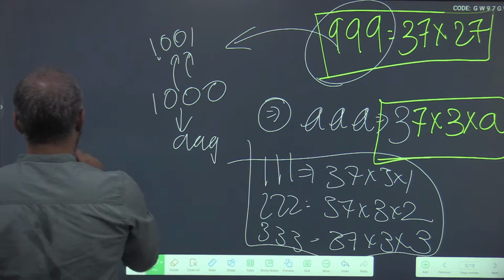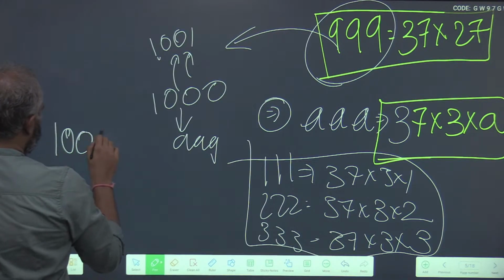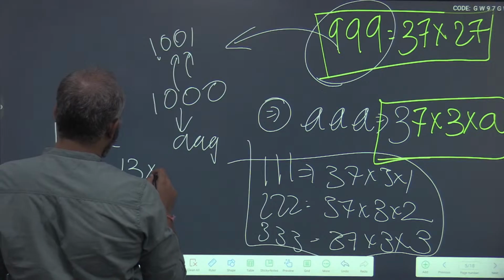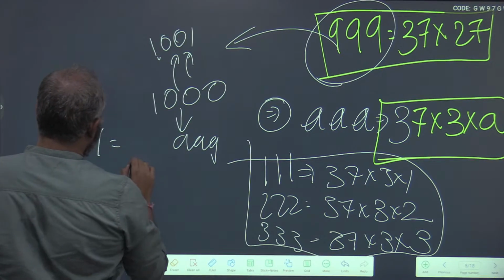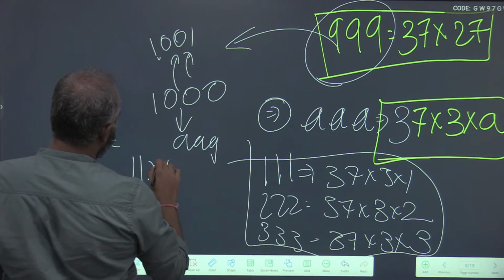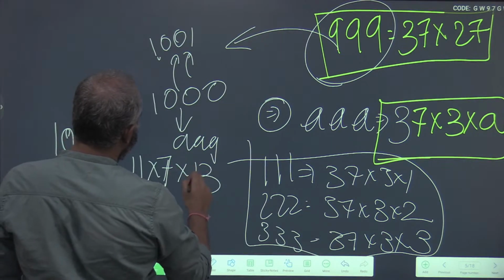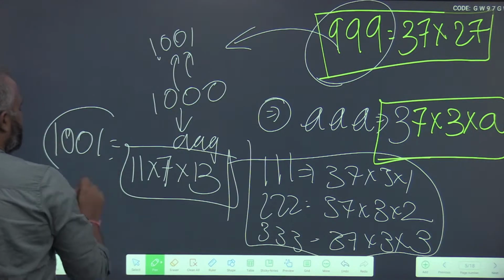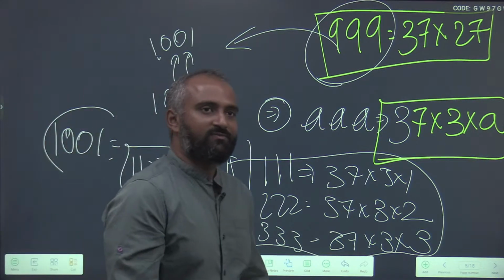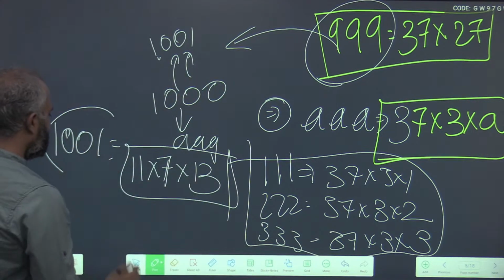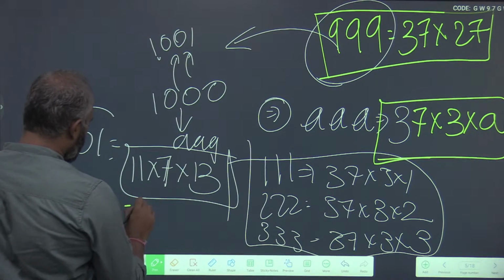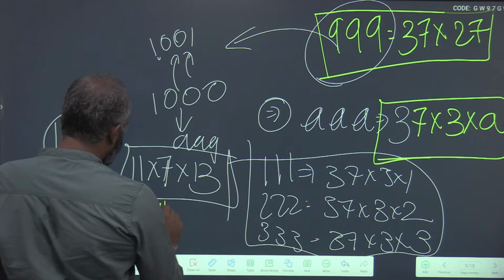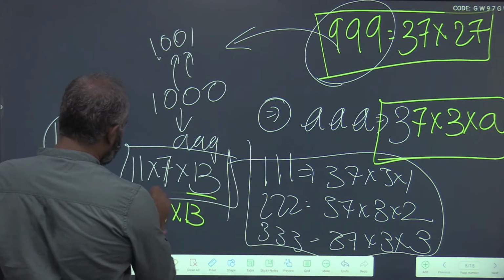So 1001 is 7 into 11 into 13. Why is this special? One, it is in the form of 10 cube plus 1. Another is that these are 3 consecutive prime numbers. 7 is a prime number, the next prime number is 11, and the next prime number is 13.